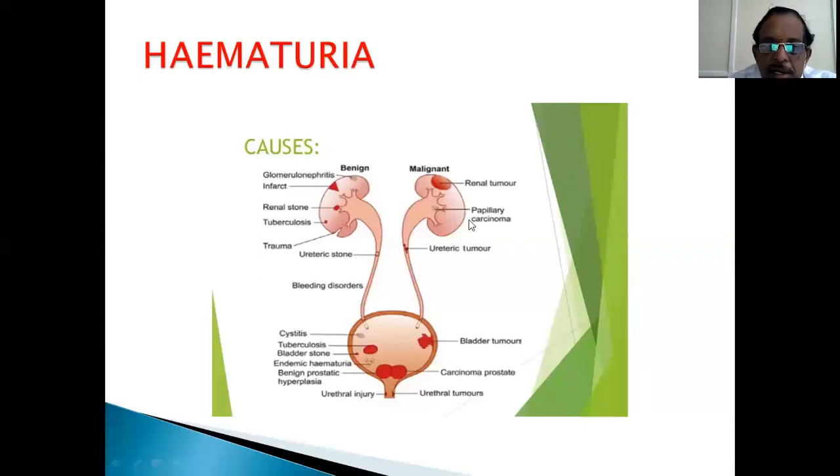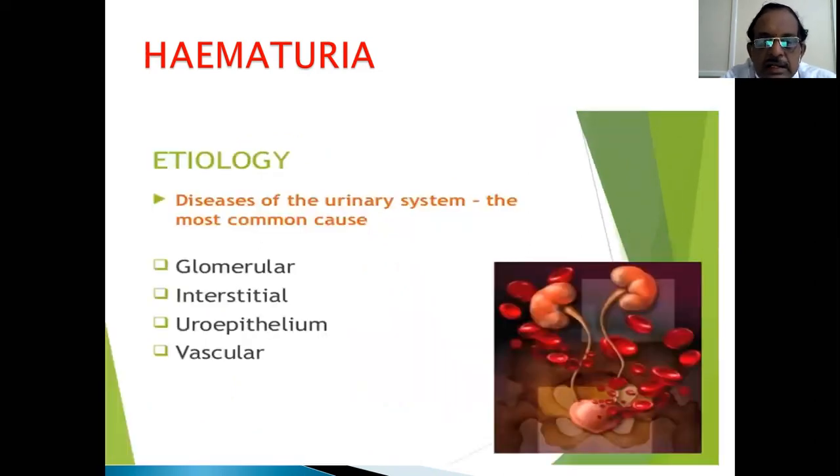So starting from the kidney down to the bladder, prostate, and urethra, there can be a source of hematuria, and the reasons can be inflammatory, neoplastic, or otherwise. The kidney per se can produce glomerular hematuria. These RBCs can be differentiated. Upper tract bleeding and lower tract bleeding can be differentiated by means of phase contrast microscopy.